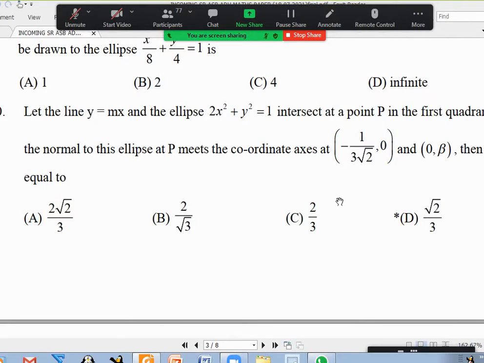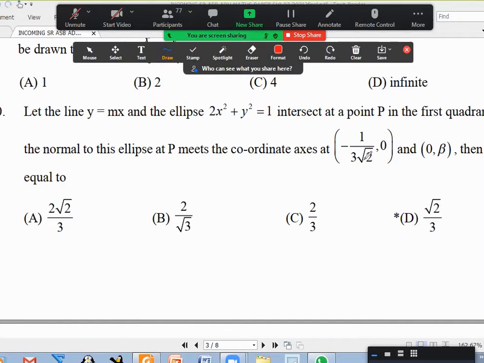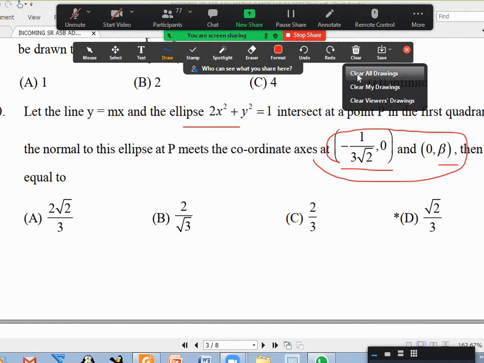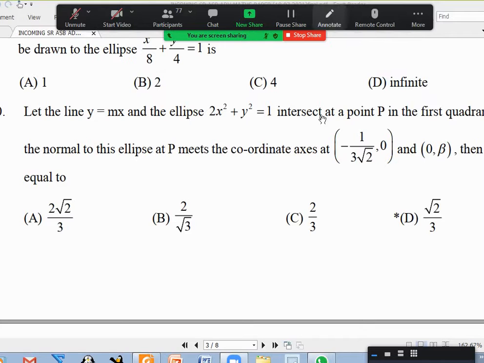Any doubt about the 10th one? Something like this we did in the class as it is, right? Yes, sir. Okay. So I said y equal to mx doesn't have any meaning, not needed at all. Basically, you can find the line equation here, x intercept, y intercept, and it should be normal to the ellipse. Just solve it. Sir, I got the answer, but the answer given is 0.81.